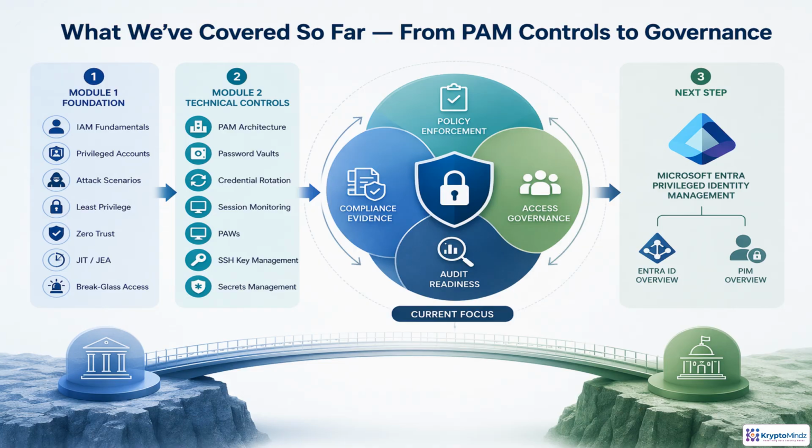So far, we've covered IAM fundamentals, privileged risk, and core access principles. We then built the PAM control layer with vaulting, rotation, monitoring, hardened workstations, keys, and secrets. Now we shift from implementation to governance, proving controls work, enforcing policy, preparing for audits, and setting up Microsoft Entra PIM.